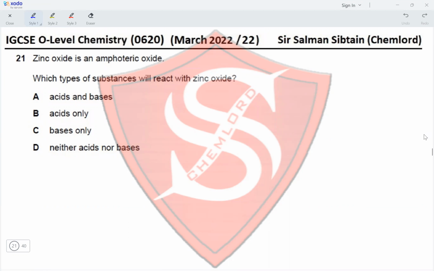Zinc oxide is an amphoteric oxide. Okay, amphoteric means that it would react with acid as well as bases. Which type of substance will react with zinc oxide? Acids and bases? Yes. Acids only? No. Bases will also react with it. So bases only, no. Acids will also react with it. Neither acids nor bases, no. Both of them will react with it. Therefore, option A is the correct option for this question.